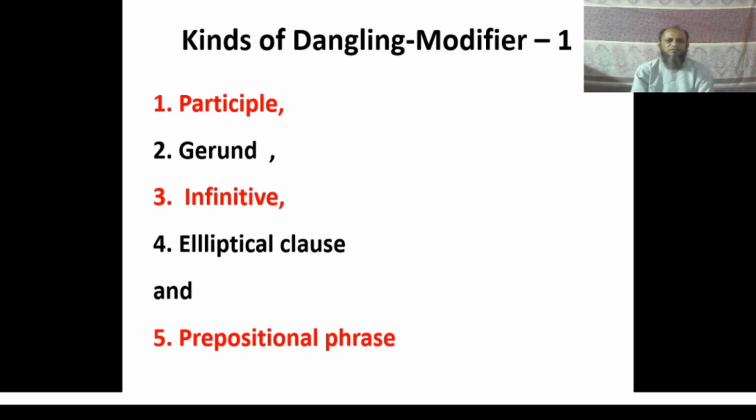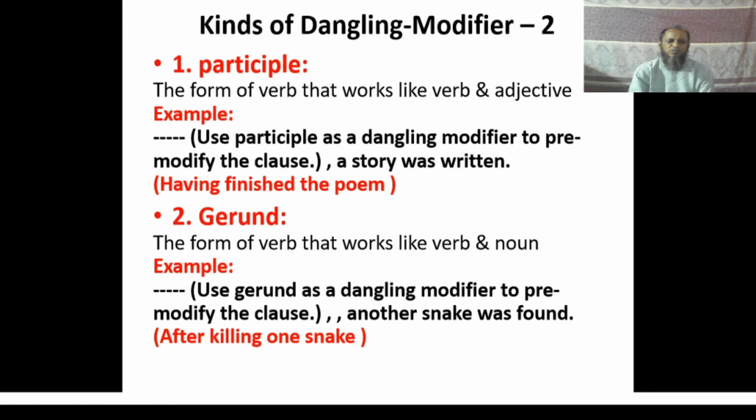The next slide consists of different kinds of dangling modifier. Do you know what a dangling modifier is? A dangling modifier is such a kind of modifier where the doer of the verb remains unclear. There are 5 kinds of dangling modifier: participle, gerund, infinitive, elliptical clause, and prepositional phrase. Let us see the examples.